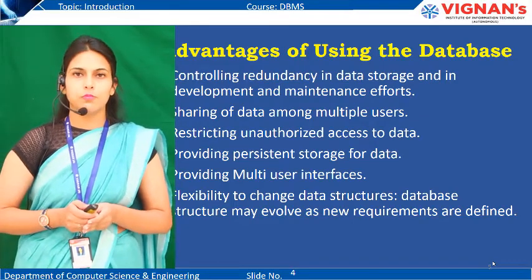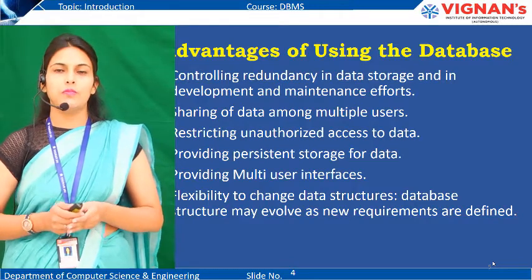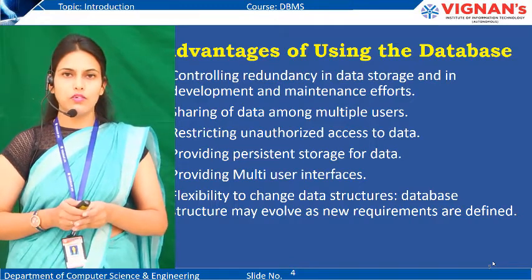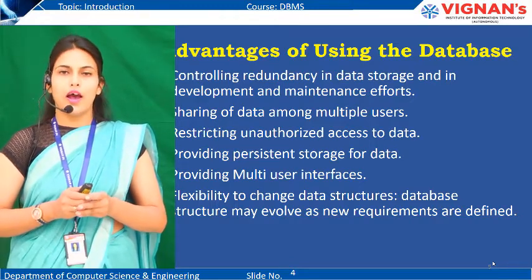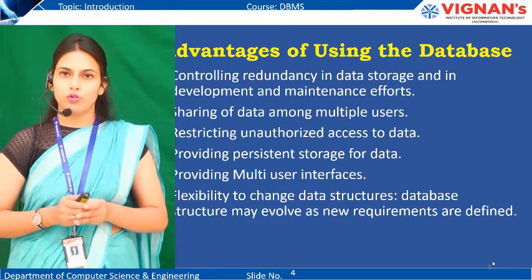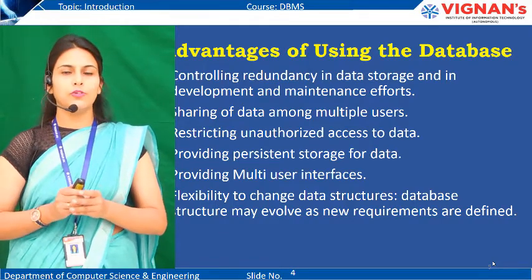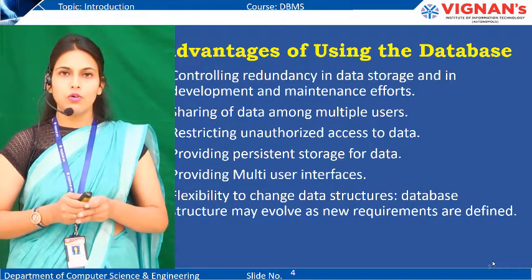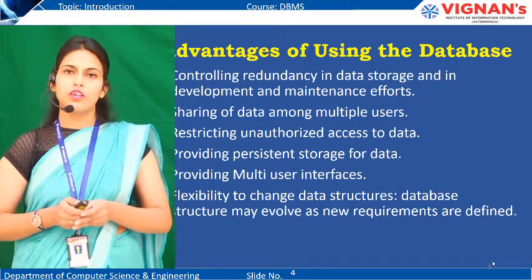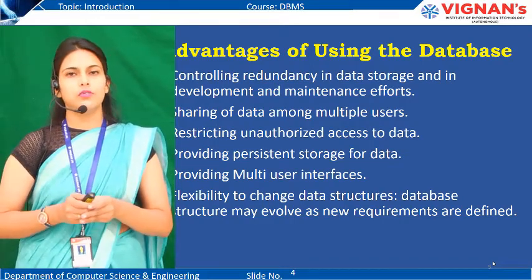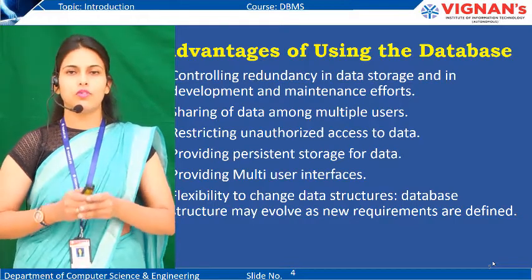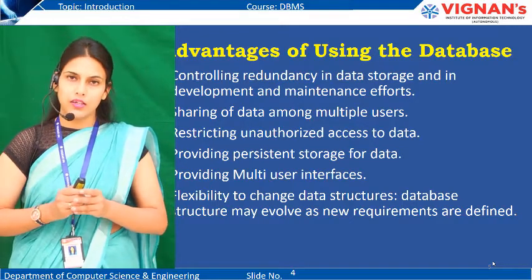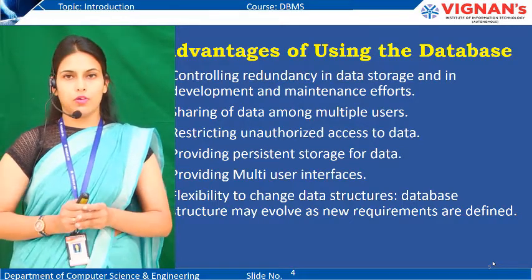Here I will explain this point with one example. Suppose I am a faculty in CSE department and I want to store the details of the students whom I am teaching. Now I am concerned with the academic records of those students. I don't have anything to do with their fee deposits or their hostel records. So here multi-user interface should be there. If I am not concerned with your hostel records or your fee deposit status, then I don't want to access that data. What data I need is only the academic records.